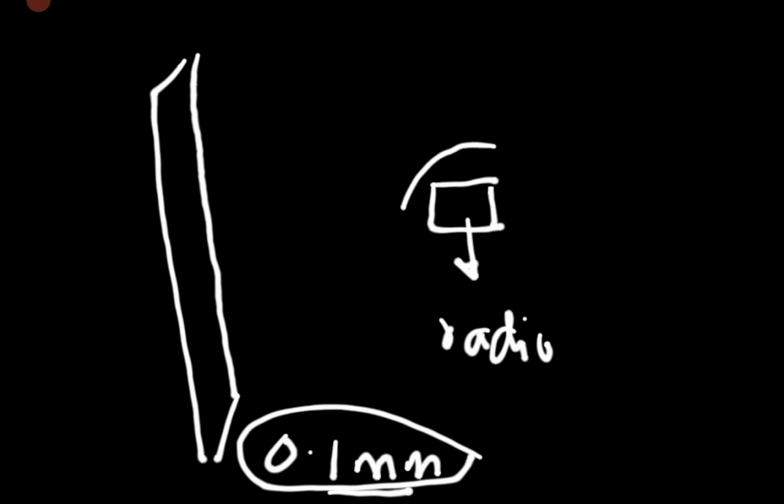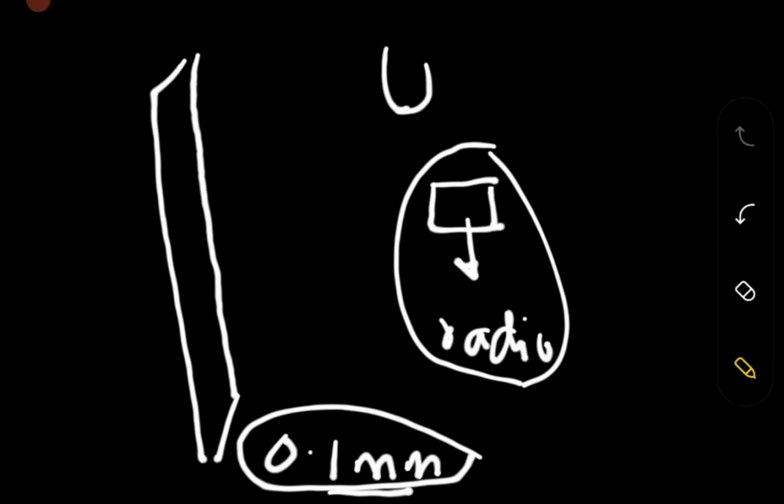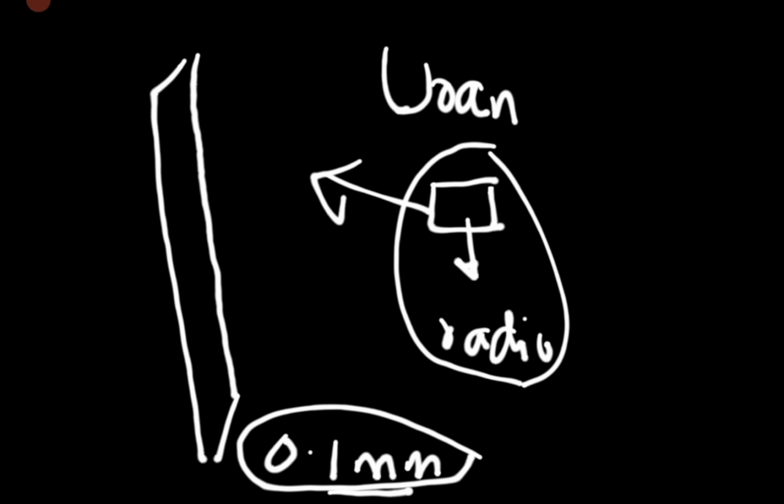The radioactive material that he used was uranium, and uranium emits alpha particles. So what is an alpha particle? It is a very good question to ask. An alpha particle is nothing but a particle.